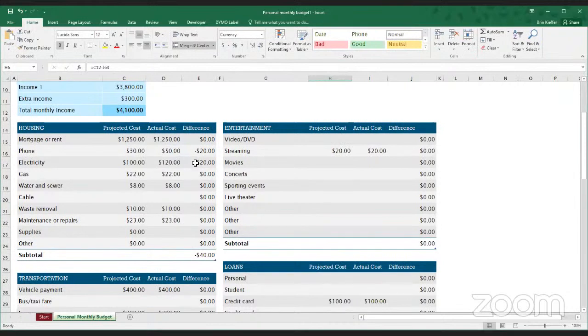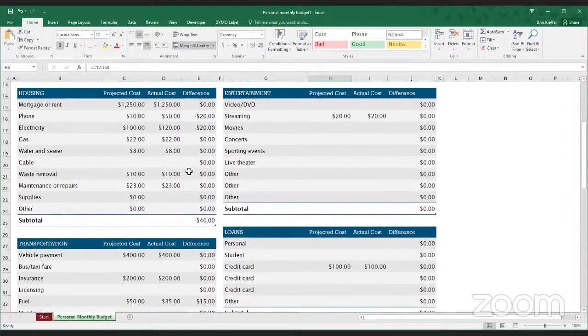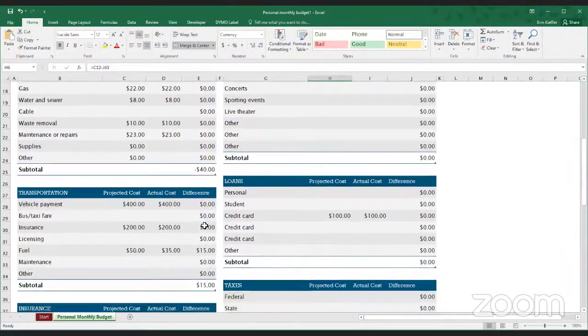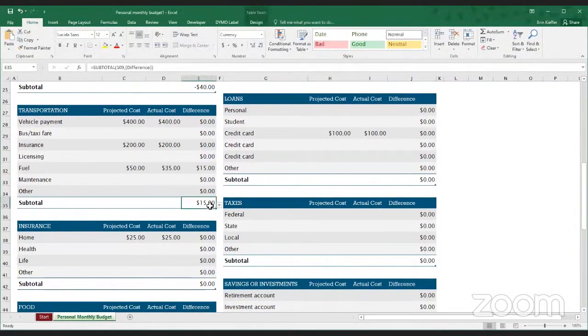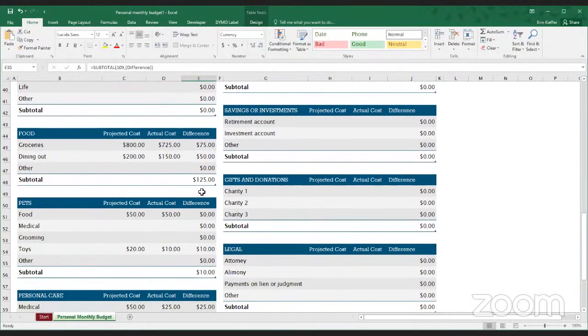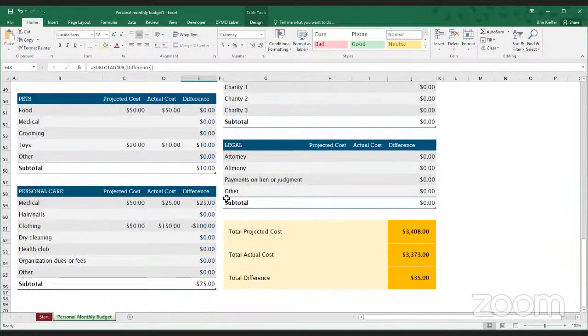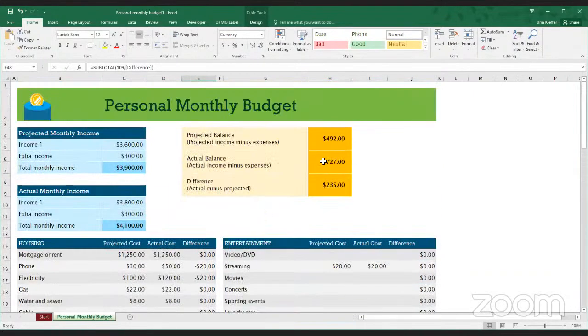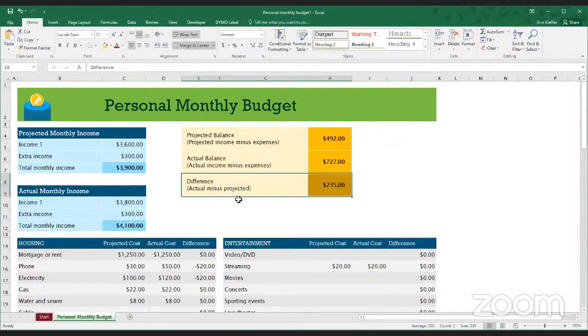And as you go through the spreadsheet, you can see each of the categories has its own subtotal here. So with housing, we see that we actually spent $40 more than expected on that. But in transportation, we spent $15 less than expected. And looking down through this, it looks like the area where this balance really saved money was the food area, where the actual cost was much lower than the projected cost. And so that's how I believe we were able to end up with a significantly higher actual balance than projected. And then, of course, it shows you that difference.